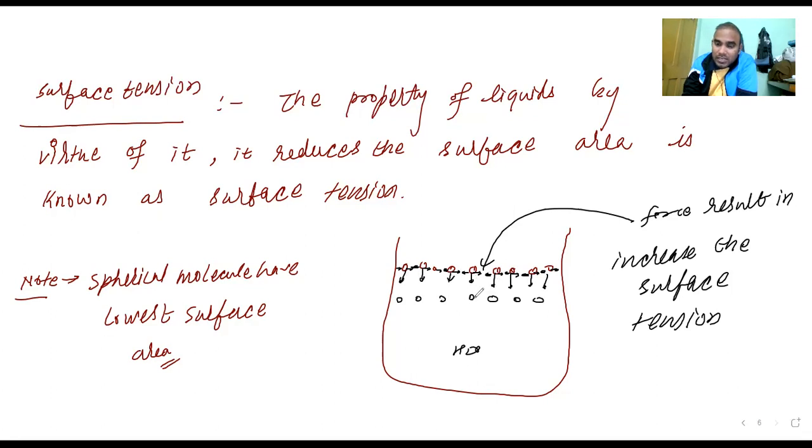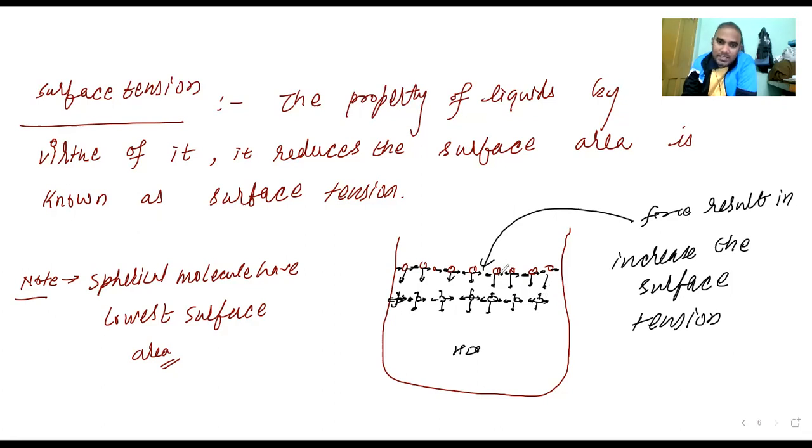All together this is known as surface tension. Let me make a diagram. Here the inside molecule has zero surface tension. Why zero? Because it is being attracted from all the sides, so the net attractive force will be zero.